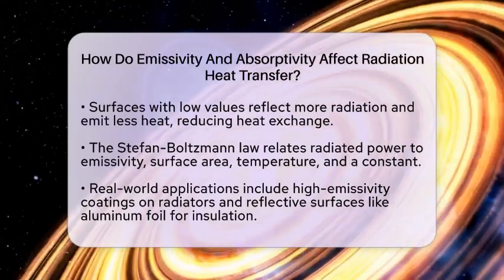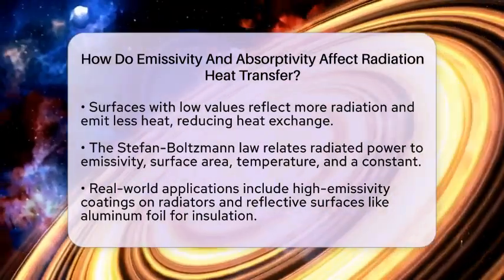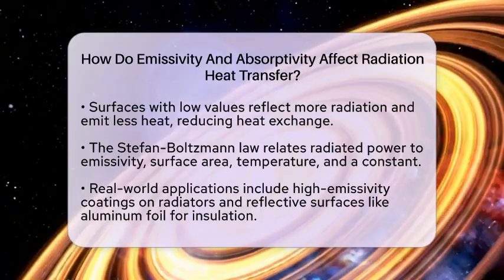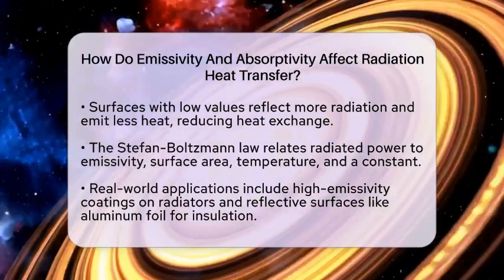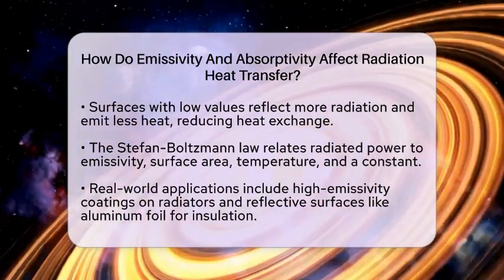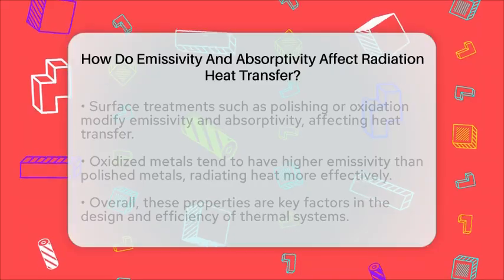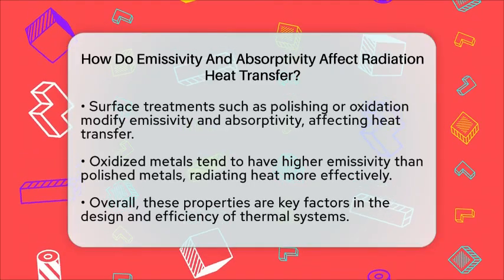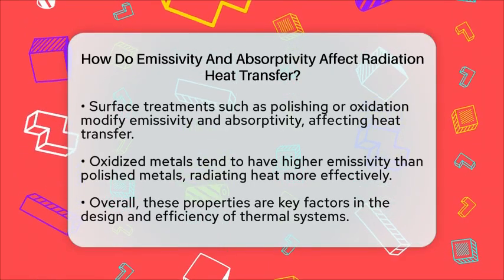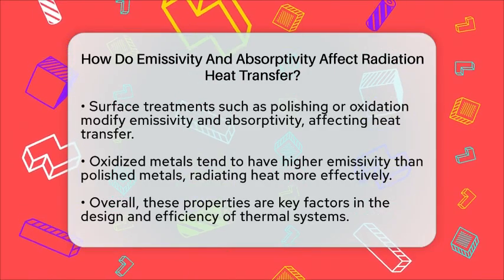In real-world applications, controlling these properties is very important. For example, high emissivity coatings are used on radiators and heat exchangers to maximize heat rejection. Reflective surfaces like aluminum foil are used in building insulation to reduce heat gain by reflecting radiation.